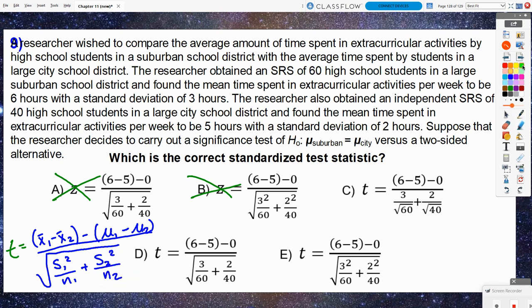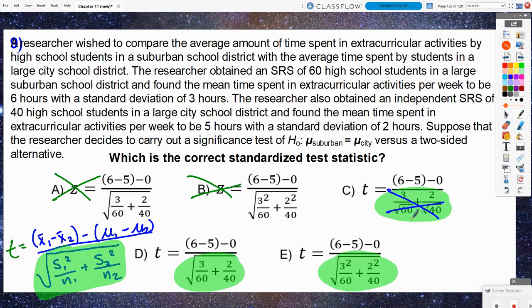So I would honestly first focus my attention on this part. Does this match up? Nope, not with B. Does that match up nicely with C, with D, or with E? And I got to tell you, one of those definitely looks like a close match compared to the other. This doesn't look like it matches. This is getting closer. But ultimately, in the end, these are the only ones where they are squaring the sample standard deviations underneath that square root. So I am confident, without even checking the rest of the problem, that the correct answer has to be E.